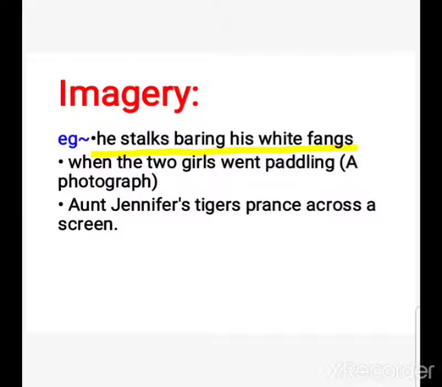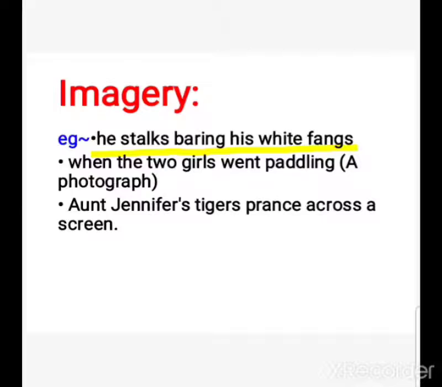Now the second line, from the poem A Photograph: when the two girls went paddling. These are lines in the poem A Photograph from +1 class. These two girls went paddling near the sea, and an imagination comes inside us. We imagine these two girls just paddling in the sea.